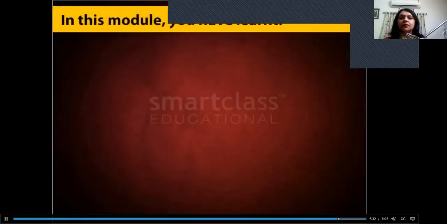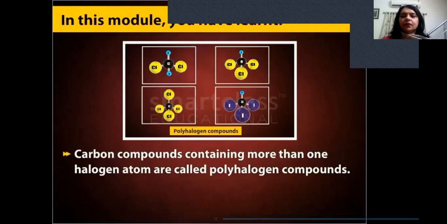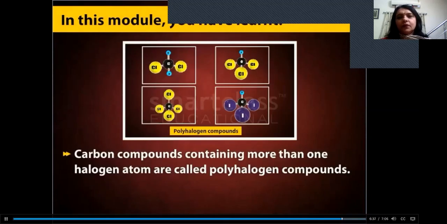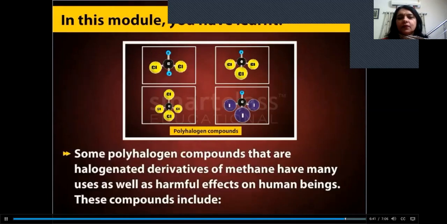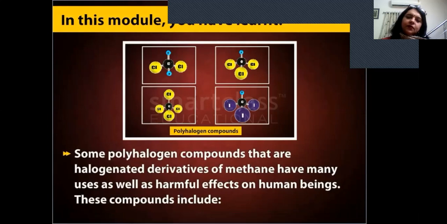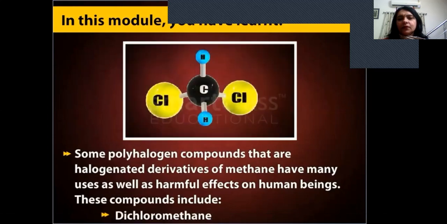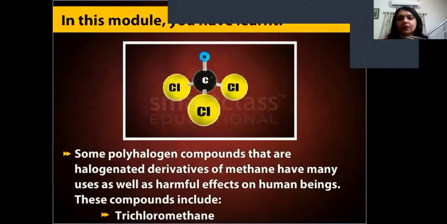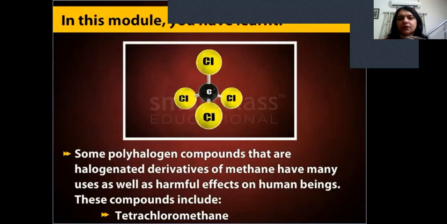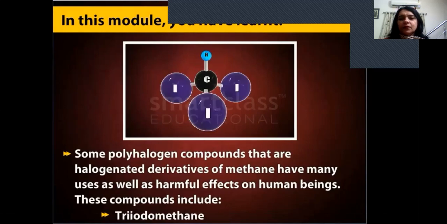In this module, you have learnt carbon compounds containing more than 1 halogen atom are called polyhalogen compounds. Some polyhalogen compounds that are halogenated derivatives of methane have many uses as well as harmful effects on human beings. These compounds include dichloromethane, trichloromethane, tetrachloromethane and triiodomethane.